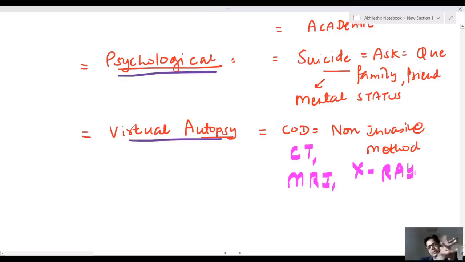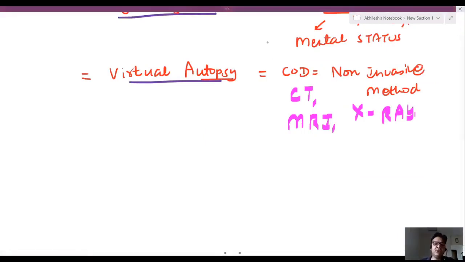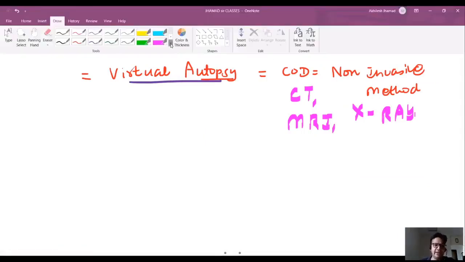So we have discussed medico-legal autopsy on the request of police and magistrate. Pathological autopsy is on the relatives' consent. Psychological autopsy, we are asking questions to the family members and friends. Virtual autopsy is cause of death by non-invasive method like CT, MRI or X-ray.